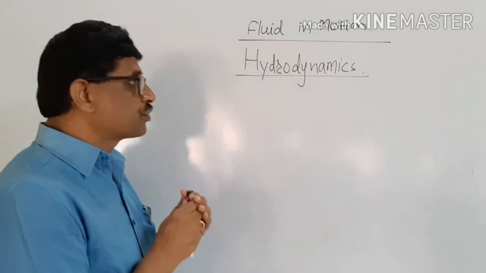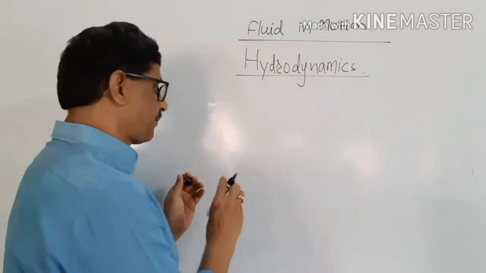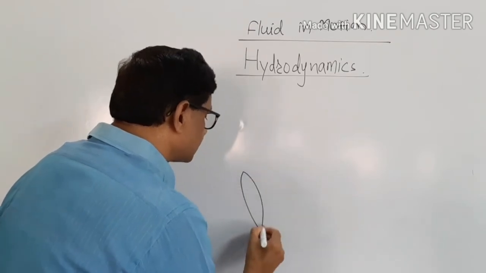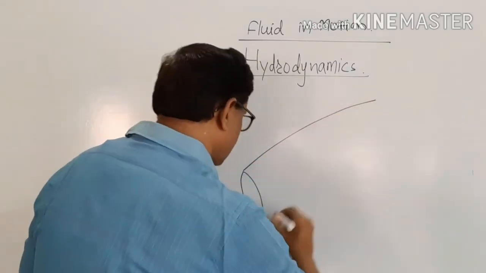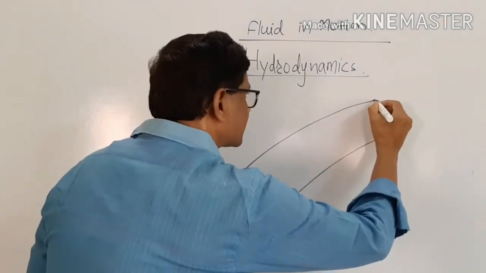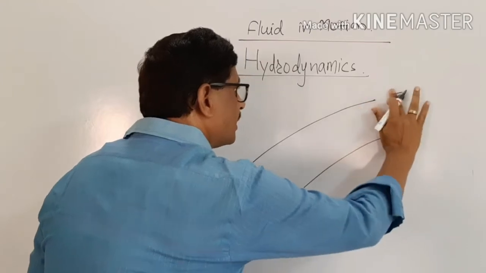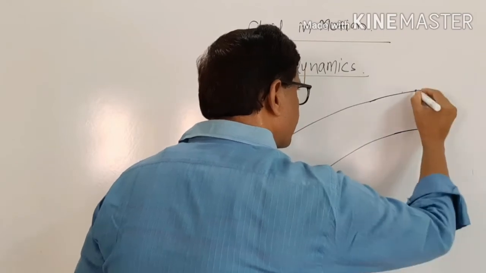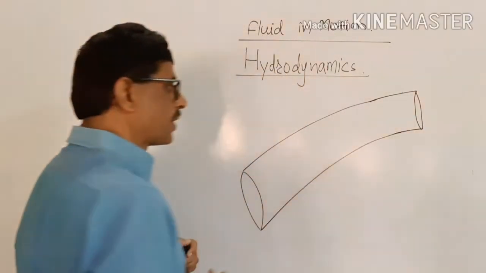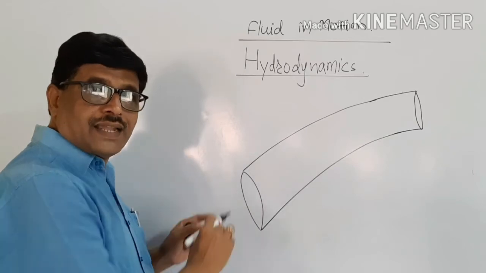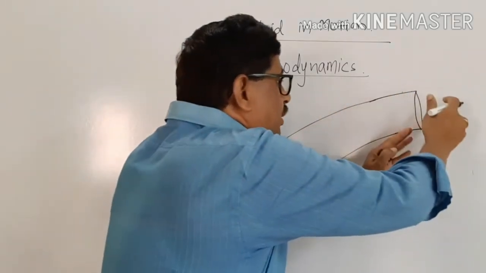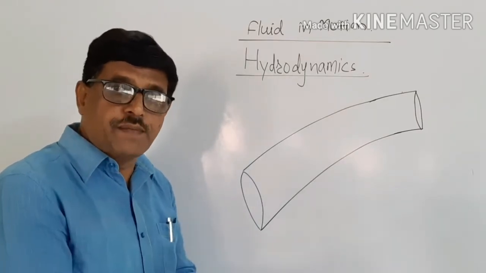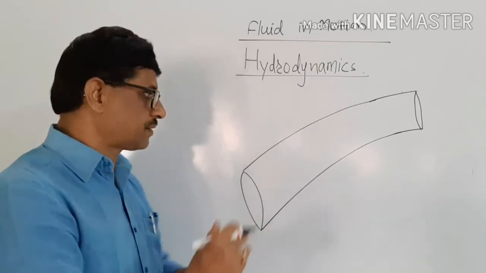Now, the different terms involved in this: we will consider a transparent tube of varying cross section. The liquid flows through this transparent tube. The liquid is incompressible and non-viscous.